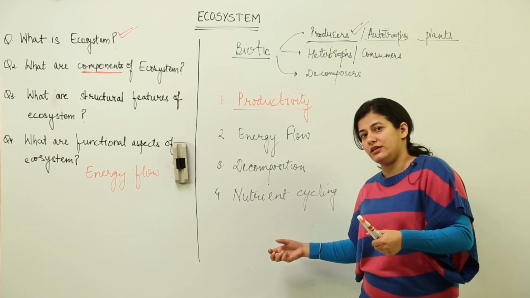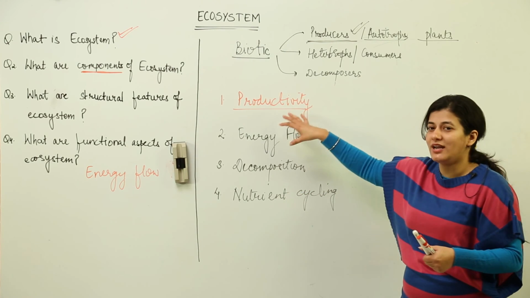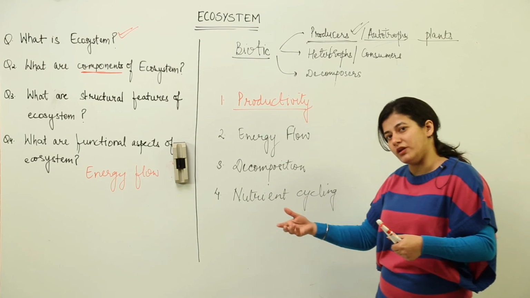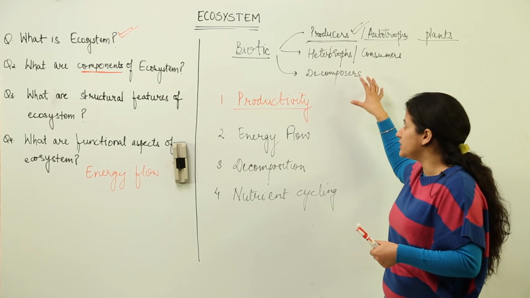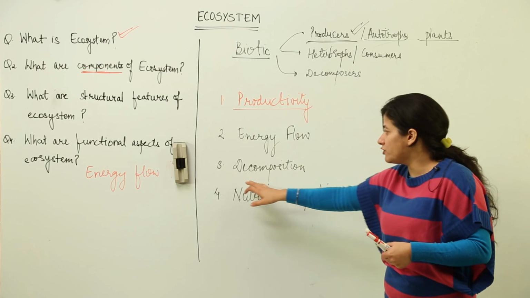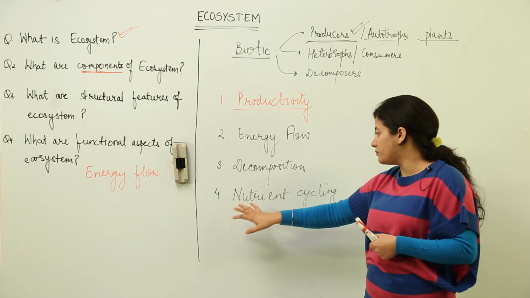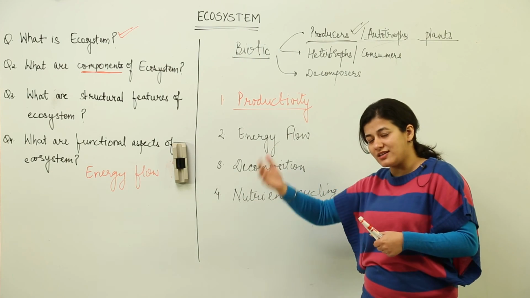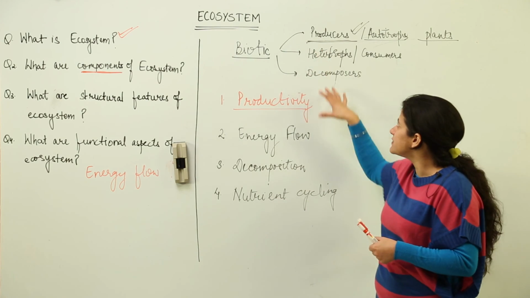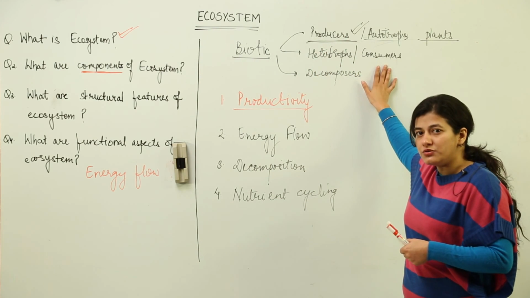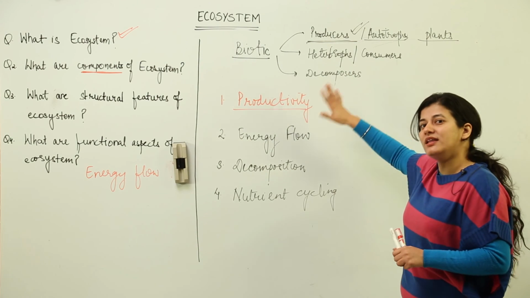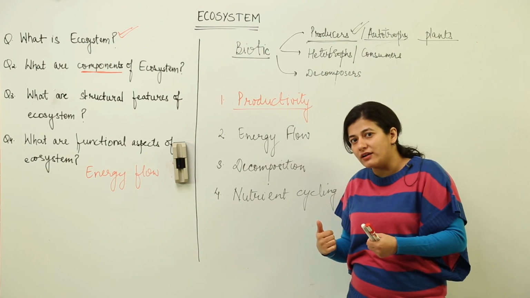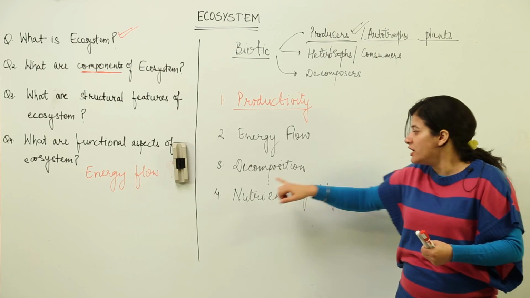They have to be recycled, because every time a producer takes up the nutrient, it stores it in itself, then it goes to the consumer. Now how all those nutrients and components are to be taken back to the soil, that would be done by decomposition. And when we talk about decomposition, we are considering nutrient cycling as well, because all the nutrients have to be recycled again and again so that they are available, because certainly these organisms are not going to live till eternity, they are going to die somewhere. When they die, the nutrients which are stored inside them cannot be left as they are, they have to be included back into the soil. So decomposition is an important aspect, and so is the nutrient cycle.